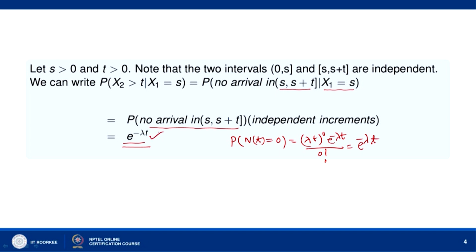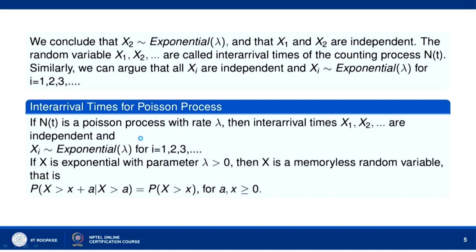So, we get the probability of X2 greater than t given that X1 is equal to s as e to the power minus lambda t, and thus we can conclude that X2 follows the exponential lambda distribution, and that X1 and X2 are independent. The random variables X1, X2 are called inter-arrival times of the counting process.